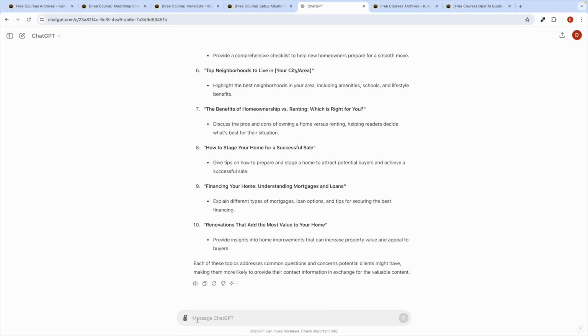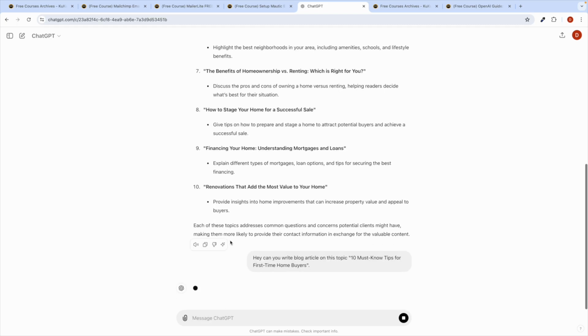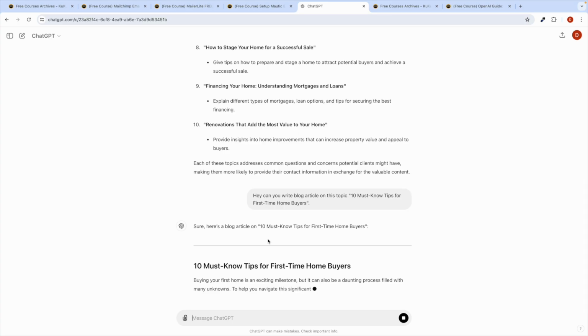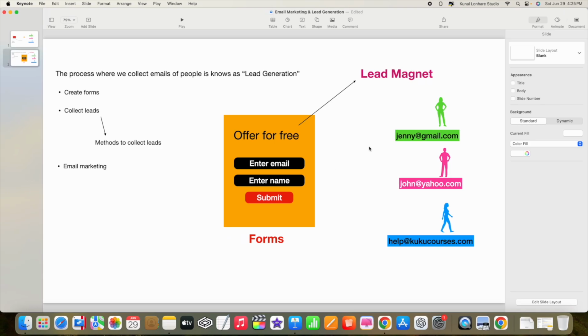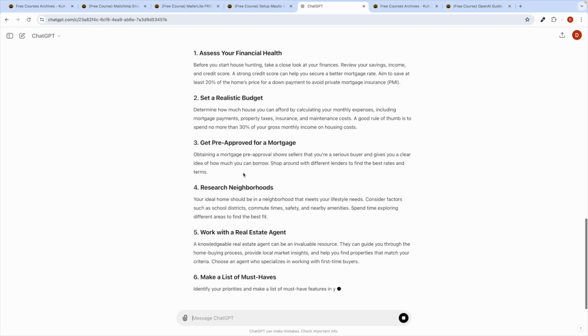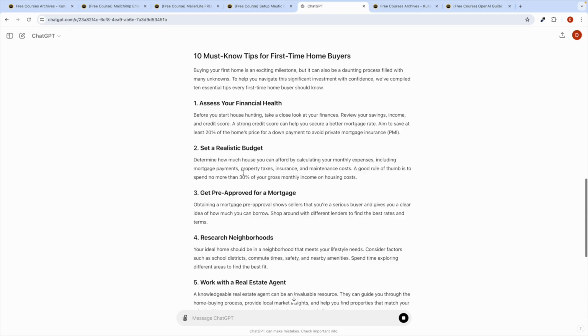Now I can say to ChatGPT, hey, can you write a blog article on this topic? Just paste the topic between the quotes, click on enter. Now ChatGPT is going to write the content. So this free content you can offer to the people, and in exchange for that, they will give their email address and other information.